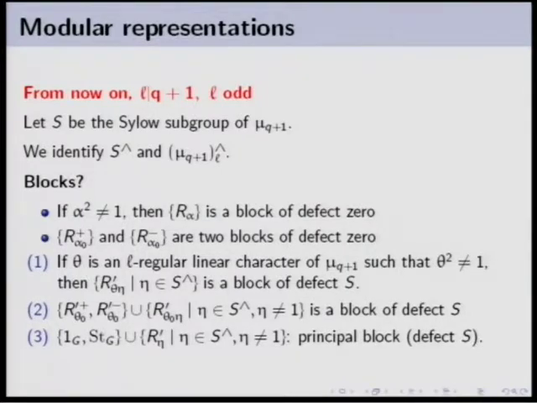Well, so what do I want to do with these blocks? Well, of course, I don't want to study the trivial ones. So I want to prove that in each case, Broué's conjecture, namely the abelian defect conjecture, is true. Well, okay, I know this is cyclic defect, but I want to do it using my variety Y, the Drinfeld variety Y. And we will see that in case 1, we will get a Morita equivalence with, in fact, the group algebra of S.